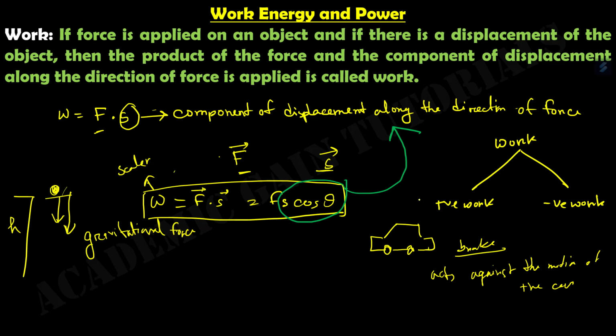So we know what is work, what is positive work, what is negative work, and we get the formula W equals F S cos theta. Now let us prove the formula we just derived. Suppose here is a body, and I act a force F on that body in this direction, but the displacement of the body happens in that direction.